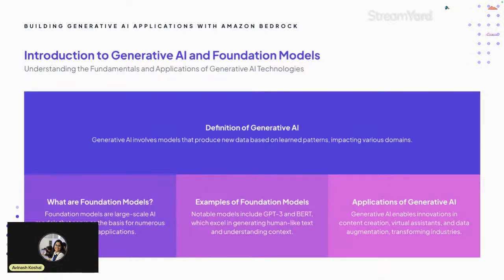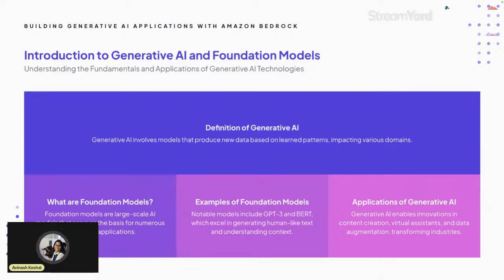So what are foundation models? Initially I mentioned foundation models. Foundation models are large LLMs, or multimodal models, that serve as a foundation for building various generative AI applications. If we take the example of ChatGPT or GPT-3, they are built on earlier foundation models, for example, BERT by Google and T5 by Google AI. These models are trained on a vast amount of data to learn patterns and relationships, enabling them to generate human-like text. Apart from that, they answer questions, summarize information, and do a lot of things that humans might take more time to do. And it would be a waste of human resources to do such tasks. That's why we have AI here.